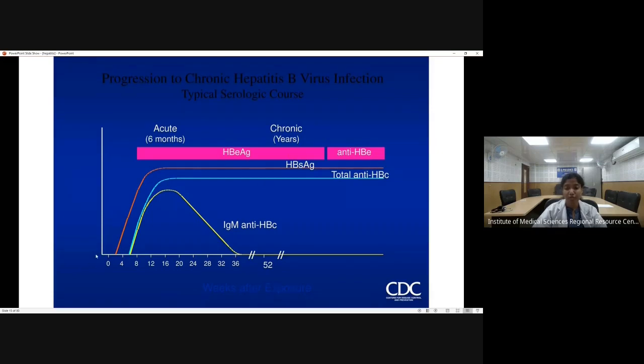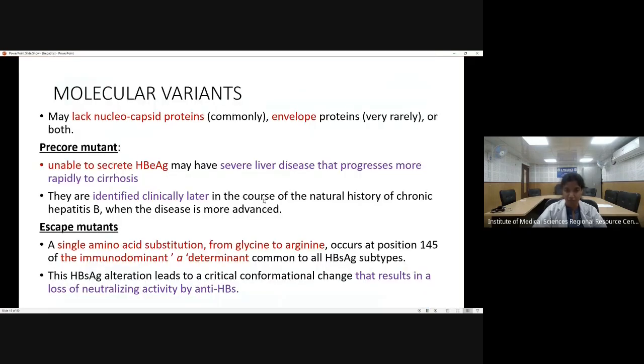And also there will be anti-HBc antibody, which will be of IgG type. And hepatitis B e antigen, if it is positive in blood, that means there is active replication going on. So this will all happen in the chronic stage of hepatitis B infection.